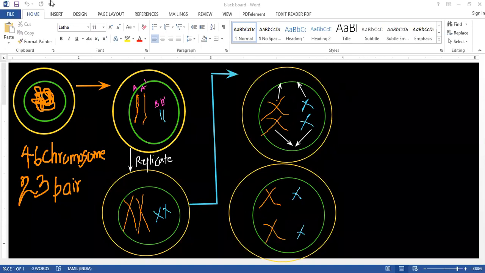Right. Then what would happen now? What is going to happen? The nucleus divides.